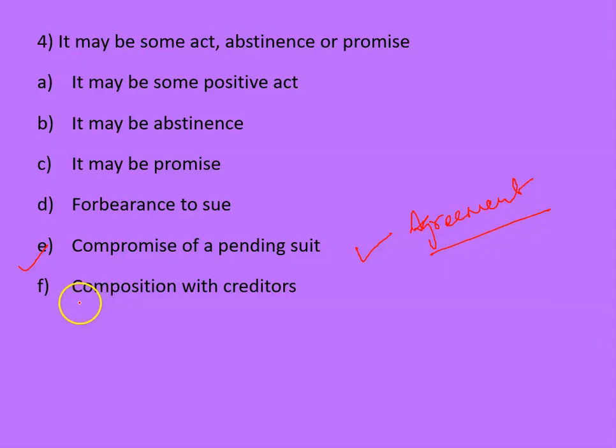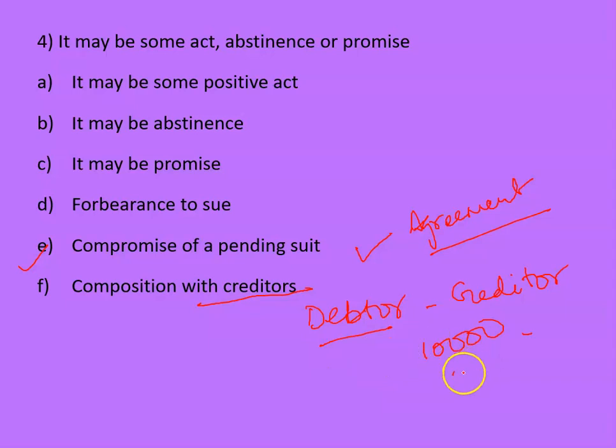So the next point is composition with creditor. There are two parties, one is the debtor and the other one is the creditor. Suppose the creditor has given 10,000 rupees to the debtor, which the debtor has borrowed, right? And now the debtor is unable to pay this amount of money back to the creditor. So in that case, the debtor says that I can only pay 6,000 rupees.